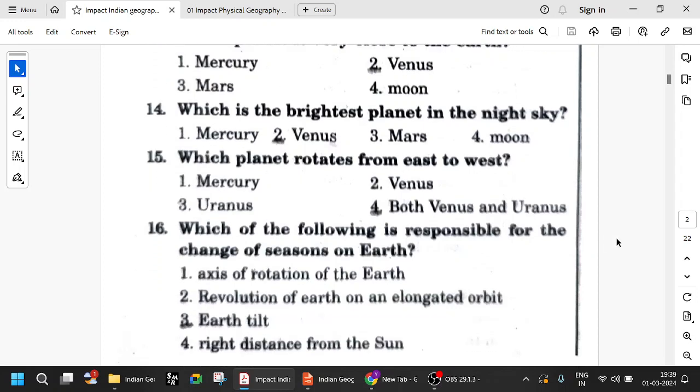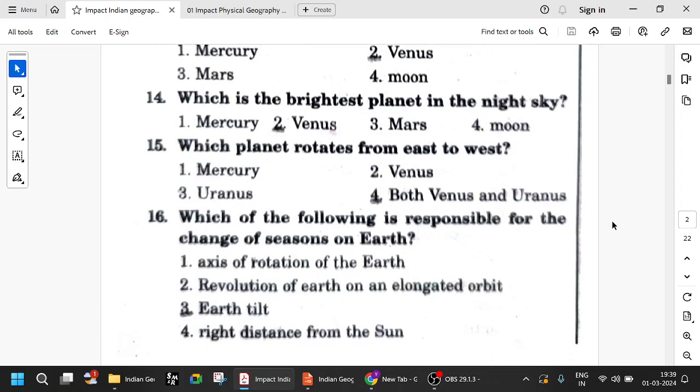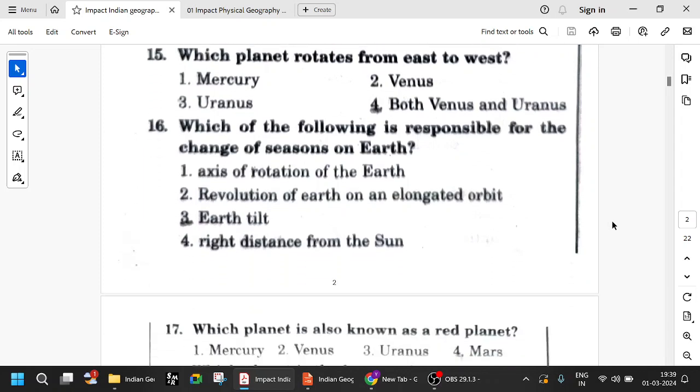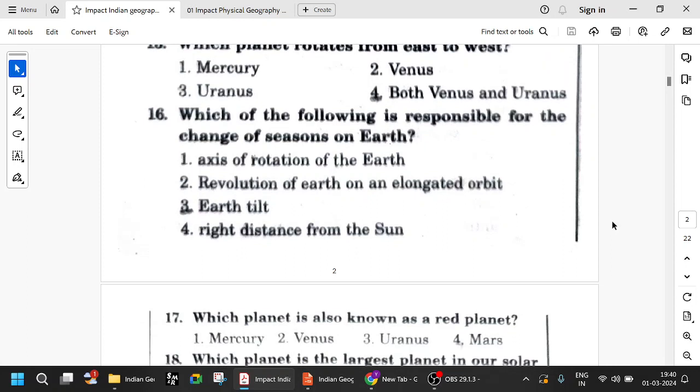Which planet rotates from east to west? As I said, both Venus and Uranus. All planets rotate counterclockwise when you look at them from the pole. Take the planet, stand at the pole, and look down. You will see that it is going in the counterclockwise direction. Only Venus and Uranus will go in the clockwise direction. Very important, all these things, because in the exam a statement can come. At that time, you shouldn't get confused about counterclockwise or clockwise. In general, everything goes counterclockwise.